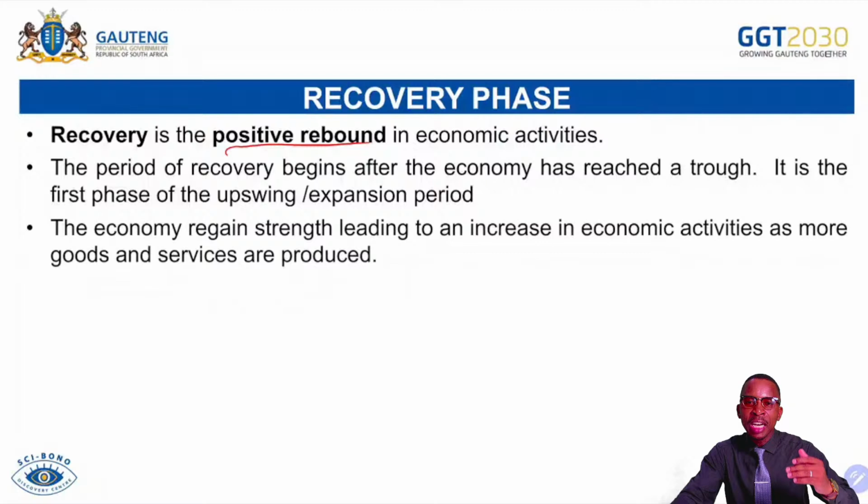Remember, as consumers have more money, they are always tempted to spend. Also, if you increase government spending from the trough, that means more money will be injected into the economy, increasing money flow in the economy. Jobs will be created, people will be employed, more income will be earned, and there will be more disposable income and more demand for goods and services. Remember the power of consumption or spending. Once people start to demand more, they are encouraging firms to fully utilize factors of production, which will lead to further productivity in the economy, more GDP and more economic growth. So consumption is very important.